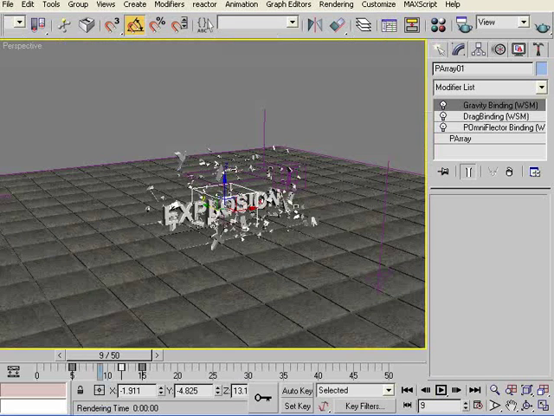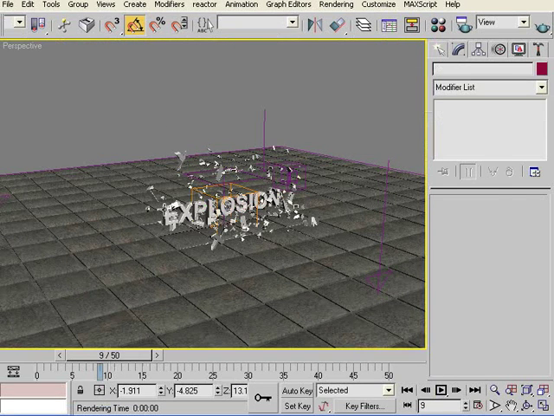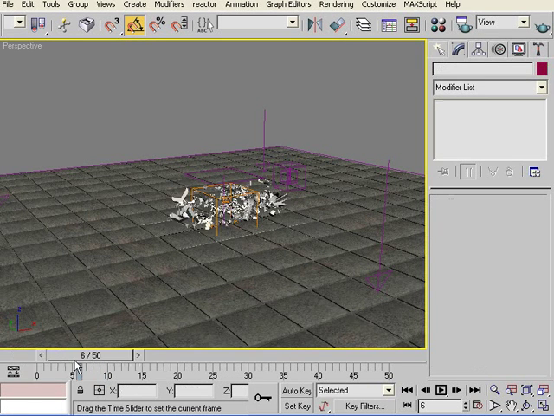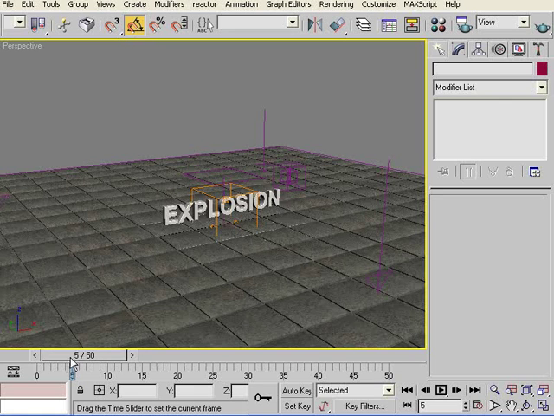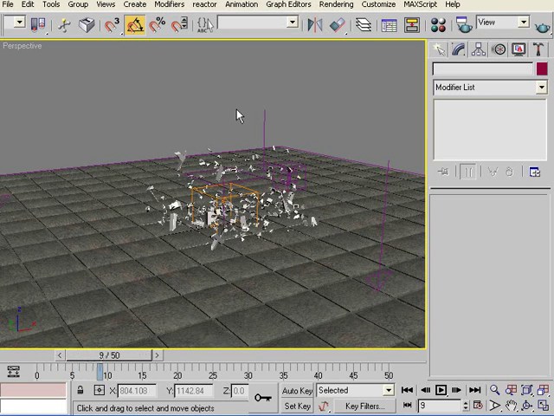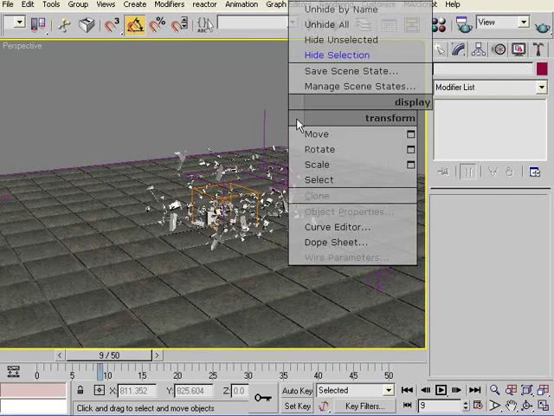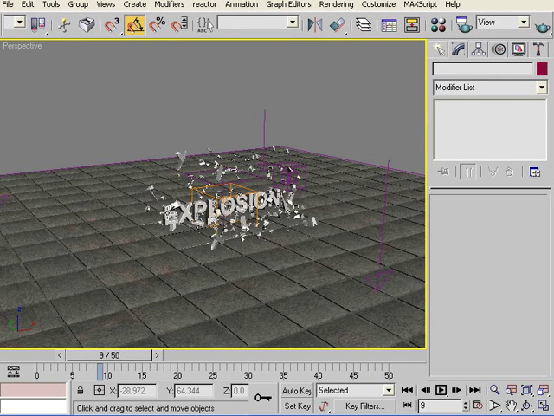So you need to hide it. But if you hide it, then you don't see it before 5 because the explosion is set to 5. So what you need is you need to put keyframes to the other text that we just hidden. If you unhide all, you get that text here.